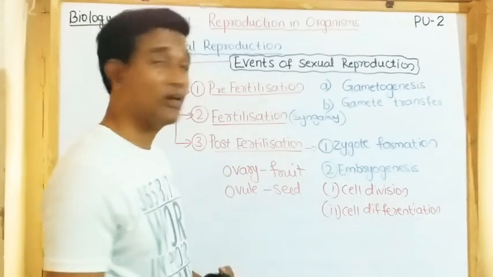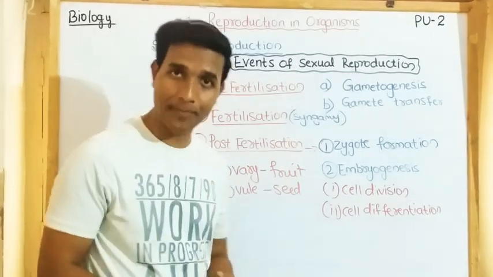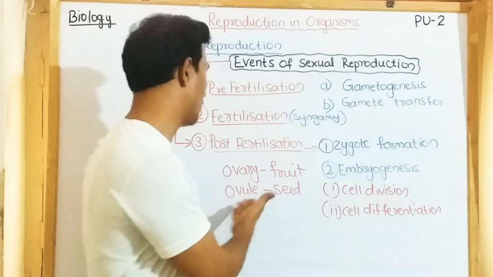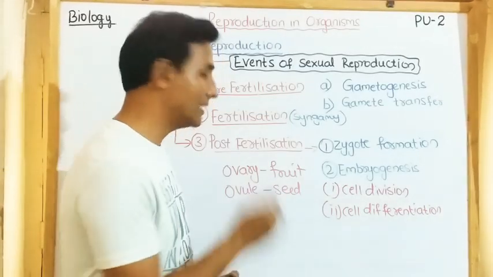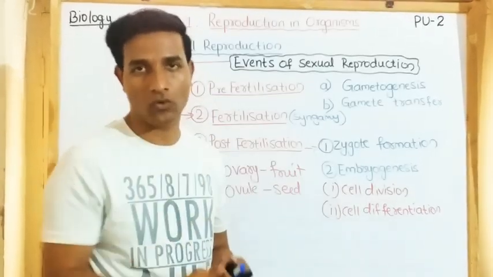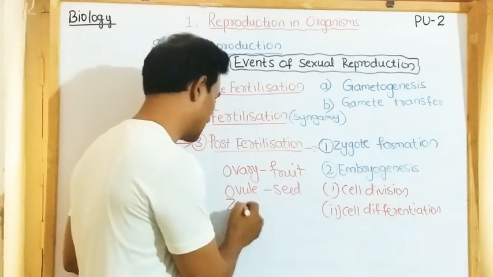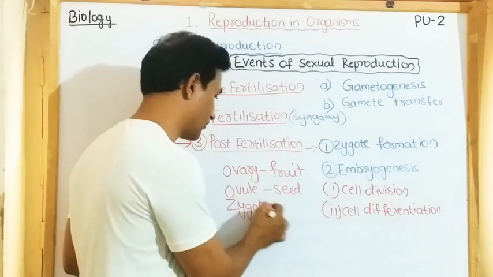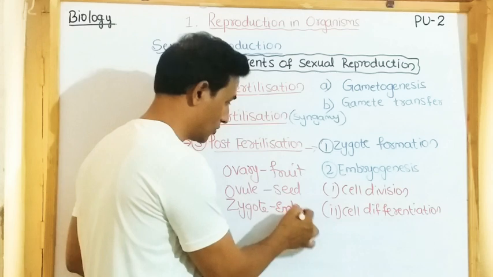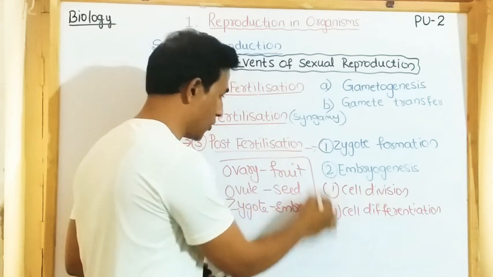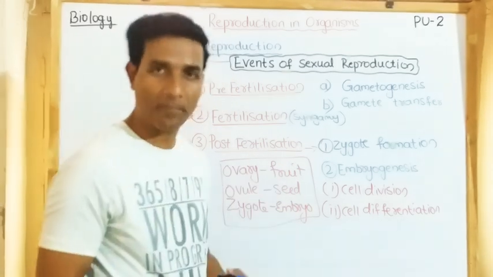The ovary wall develops into the pericarp, that is the fruit wall, and the ovule develops into the seed. This seed contains the embryo, which is developed from the zygote. So the zygote forms the embryo. These are the post-fertilization events in plants.